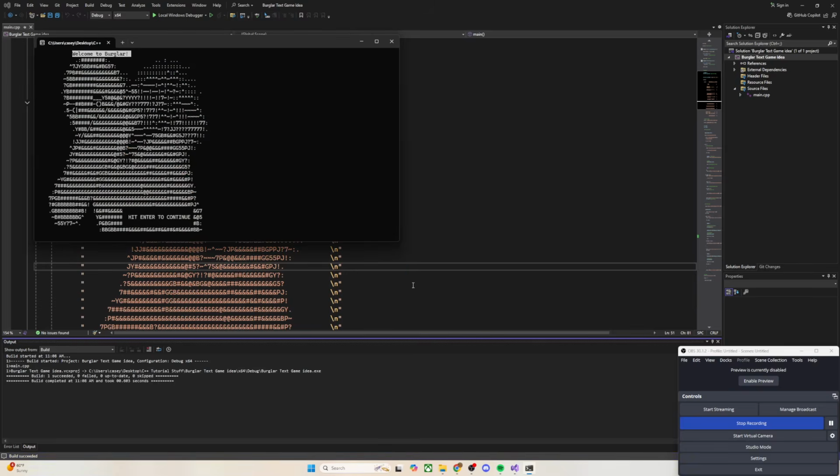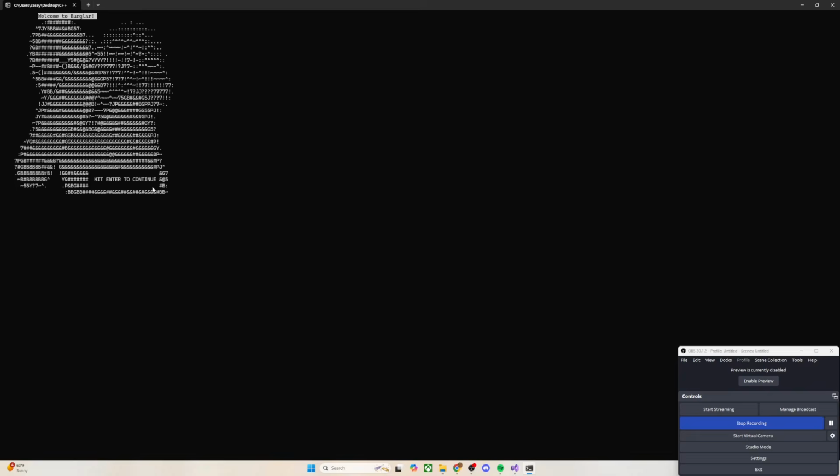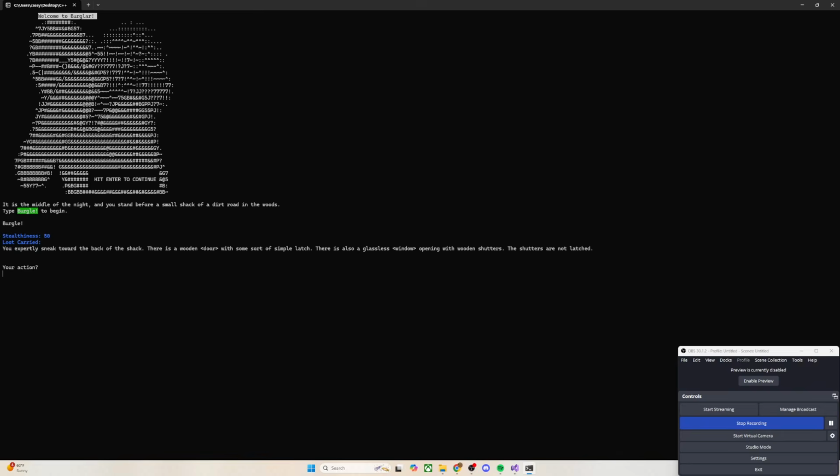All right, so here it's running, and press enter to continue. So I practiced making ASCII art here. I got my title at the top. It is the middle of the night, and you stand before a small shack off a dirt road in the woods. Type burgle to begin. So burgle, exclamation mark. And I know the text is probably going to be a little bit small.